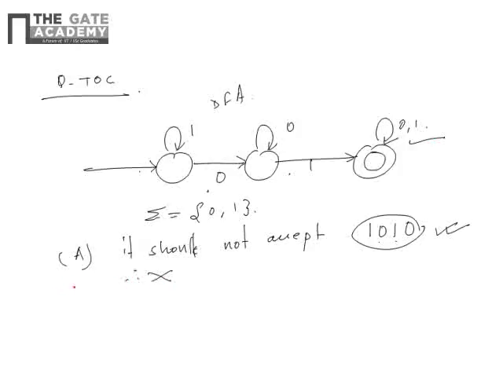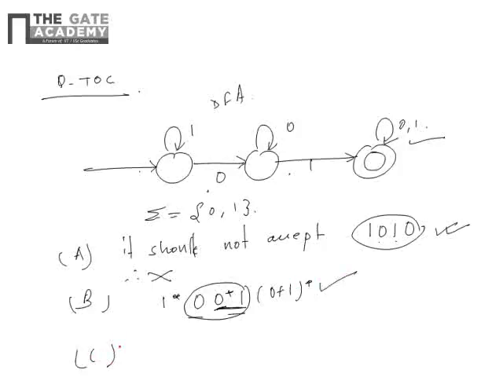Now what is the second one? B is set of all strings that contains 0 1 as its substring. It's true. Because the regular expression generated is 1 star 0 and 0 star 1 and 0 plus 1 whole star. So in everything, 0 1 will be present as a substring. Even if this 0 is also taken, the 0 1 will be the substring, right? So B option is correct. So we got the answer, but I would like to tell you the C part also.